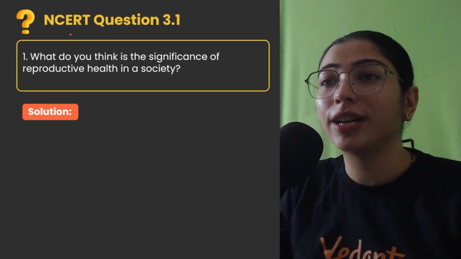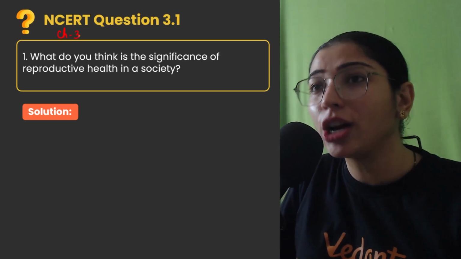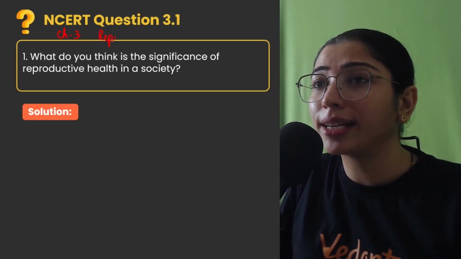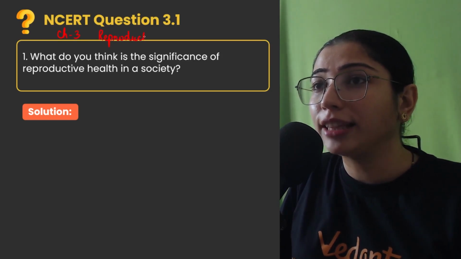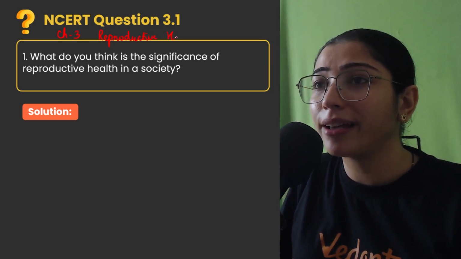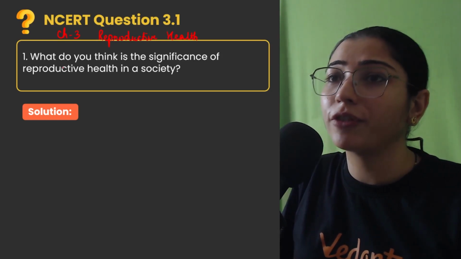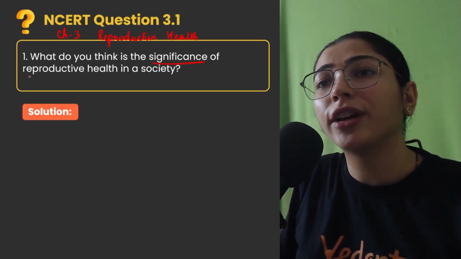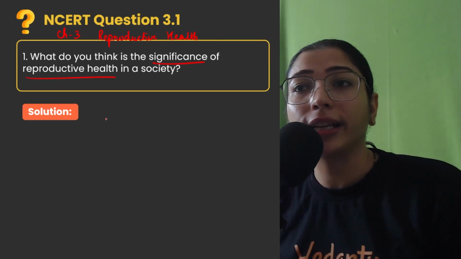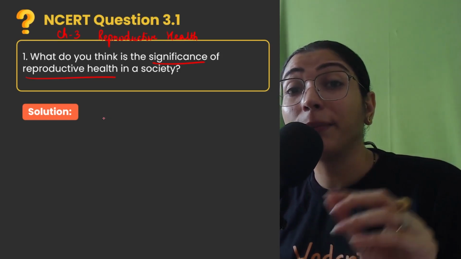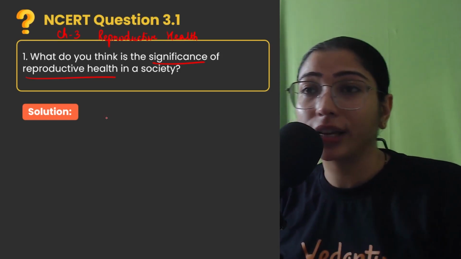And children, today we are discussing chapter number 3 of your biology NCERT book, that is reproductive health. And the first question that you see here is the very first question of your exercise. What is the significance of reproductive health in a society? They are asking about the importance and significance of reproductive health in society.